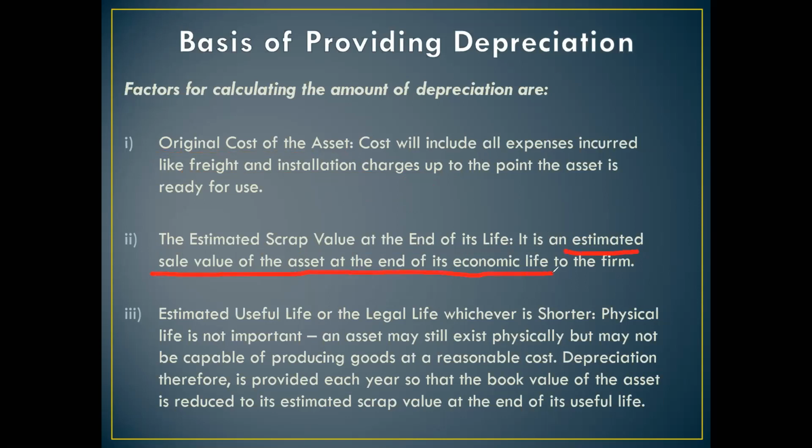Let us say we have purchased an asset for rupees 1 lakh, and we are expecting that this asset is going to be used for, let's say, 10 years. And at the end of the 10 years, if we sell this asset, it is going to be sold for, let's say, 2000 rupees. So this 2000 rupees is the scrap value or the sale value of the asset at the end of its economic life.